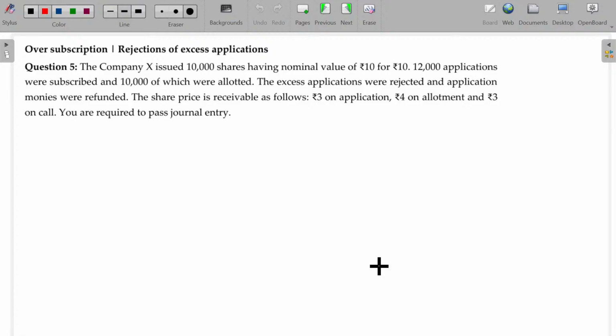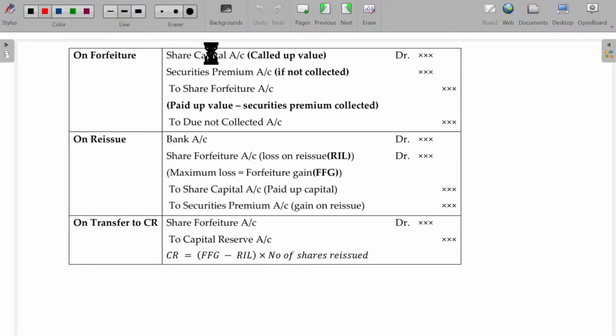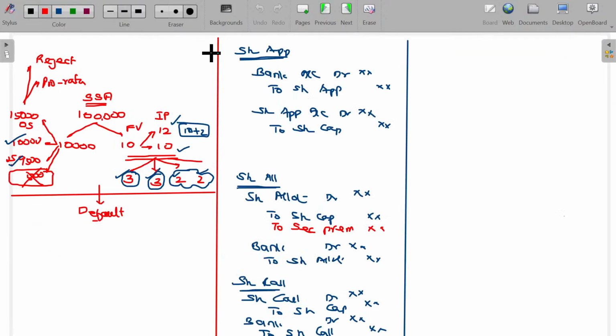We'll go for the fifth one. In the fifth one, we will be dealing with oversubscription and rejections of excess applications. Now, in the very first page, I'm going to incorporate this one.